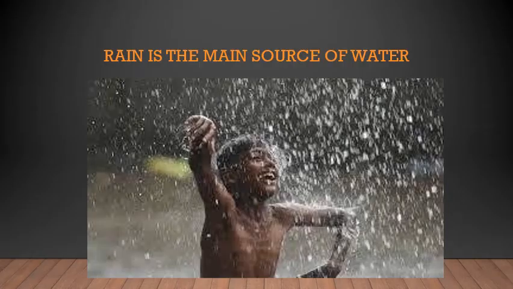Let's begin with rain. Rain is the main source of water for us, right? In our Indian agriculture, the crops that are grown in India are also majorly dependent on the rain itself. If there is no proper rain in the year, the next year we don't get good crops, or the crop price will start increasing because there was no good rain. That way our life is very, very dependent on the rain, and it is the main source of water.